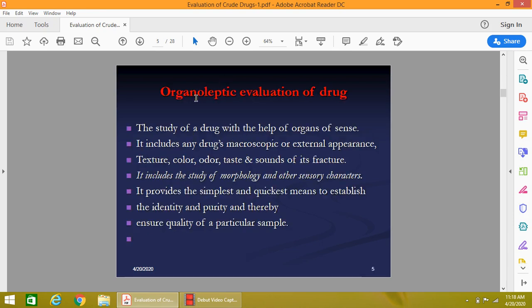As you know, the organoleptic evaluation of crude drug means the study of the drug with the help of the organs of sense like touch, taste, observation, external marking, and its fracture. It includes macroscopic or morphological or external appearance like texture, odor, color, taste, and sound of its fracture. It also includes the study of the morphology and other sensory characters. This organoleptic evaluation provides the simplest and quickest method to establish the identity and purity of the crude drug. Therefore, the quality of the crude drug can be maintained.